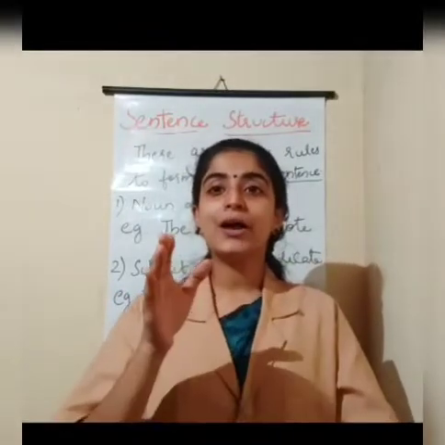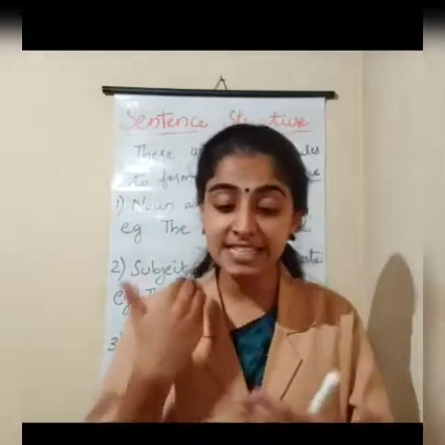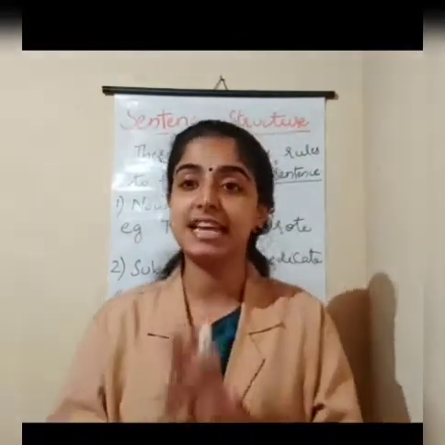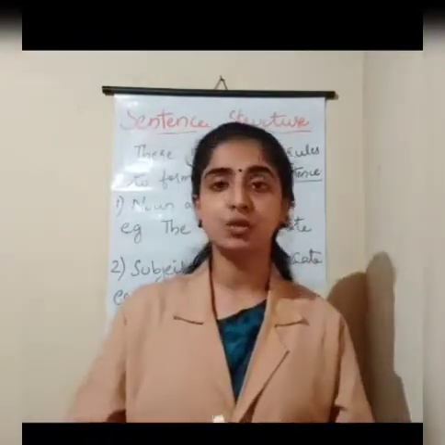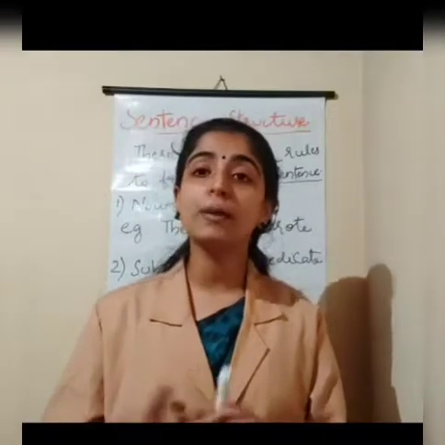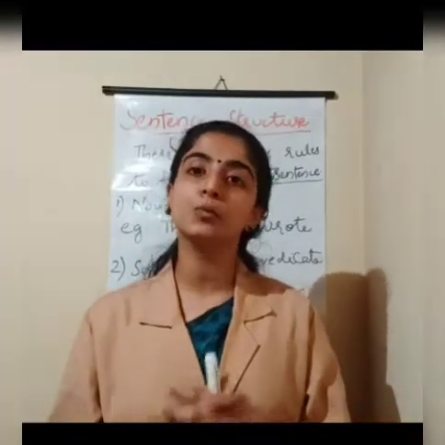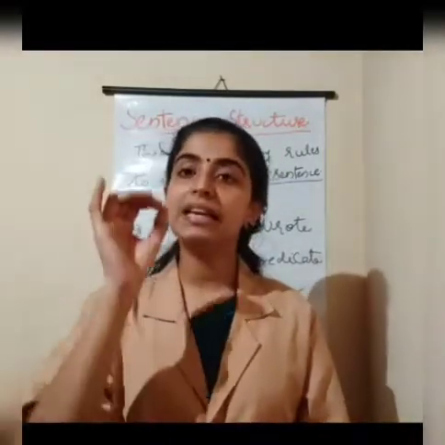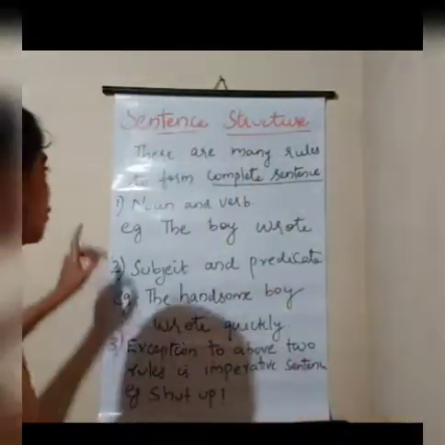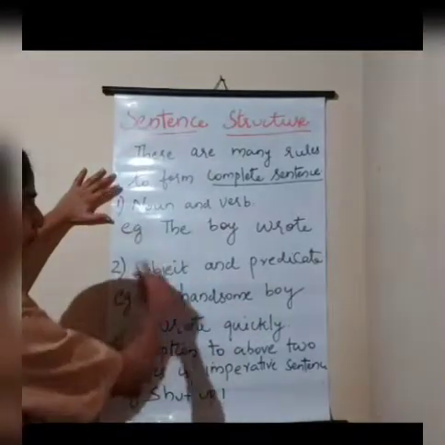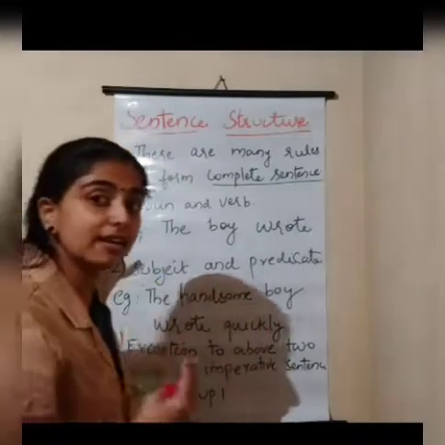So today you will be understanding how to form a complete sentence. And I should tell you, there are about 17 to 18 rules for forming a complete sentence. That means there are many rules to form a complete sentence. And today we'll be learning half of it. So let's begin. I have written on the board, there are many rules to form a complete sentence. So today we'll be learning half of it.